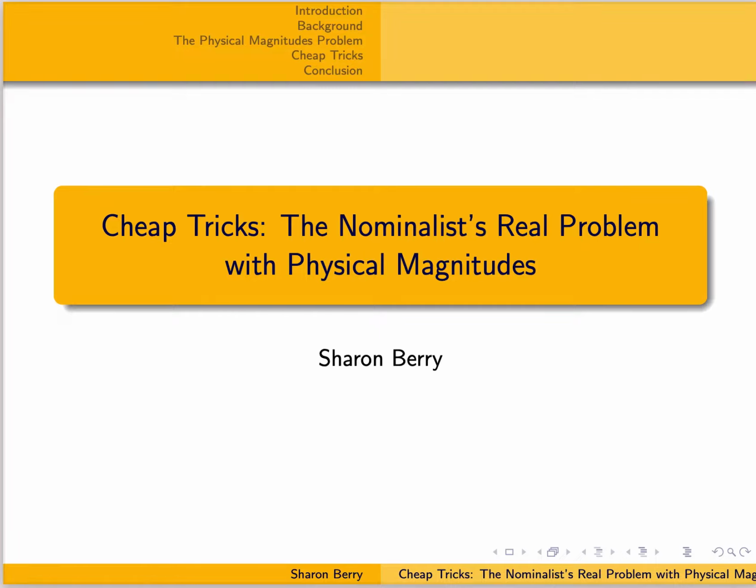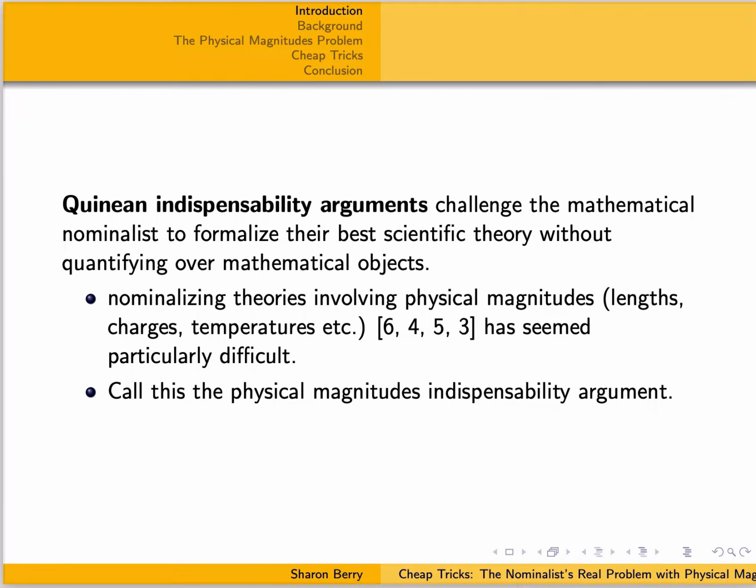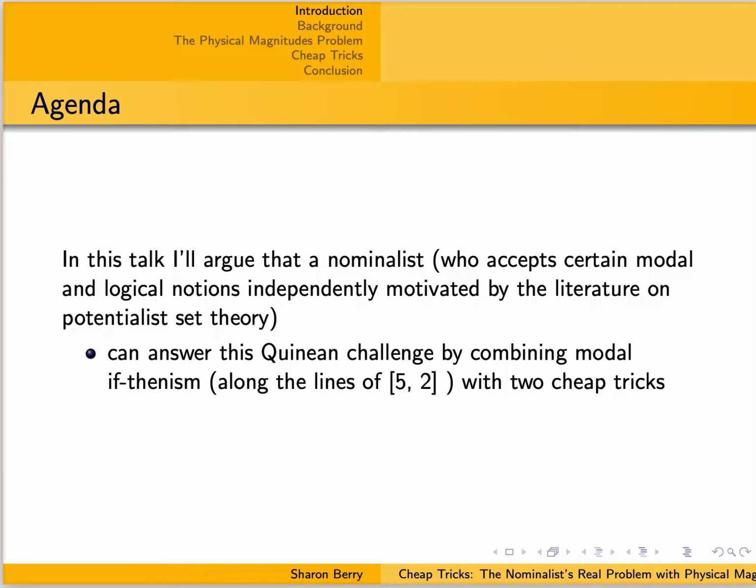Welcome to this talk on cheap tricks, the nominalist's real problem with physical magnitudes. As you know, Quinian indispensability arguments challenge the nominalists to formalize their best scientific theory without quantifying over mathematical objects. And nominalizing theories involving physical magnitudes has seemed particularly difficult. Call this the physical magnitudes problem.